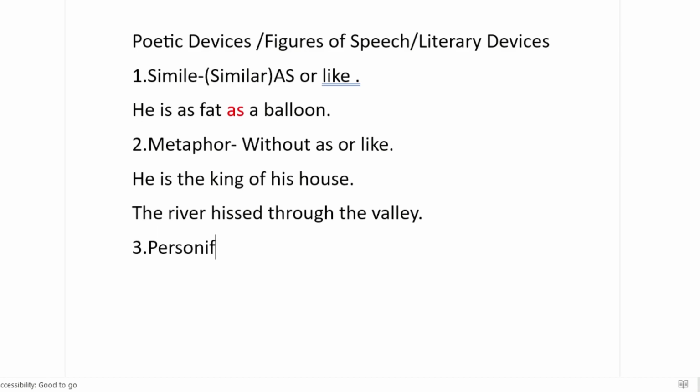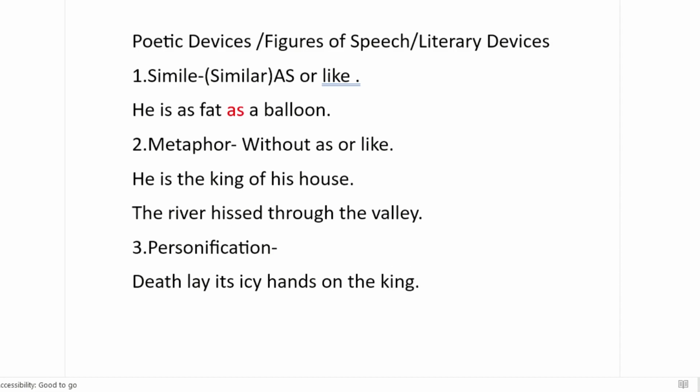Third poetic device is personification. When we give the characters of a person to an object or a non-living thing, it is called personification. Like the example can be, death lay its icy hands on the king.